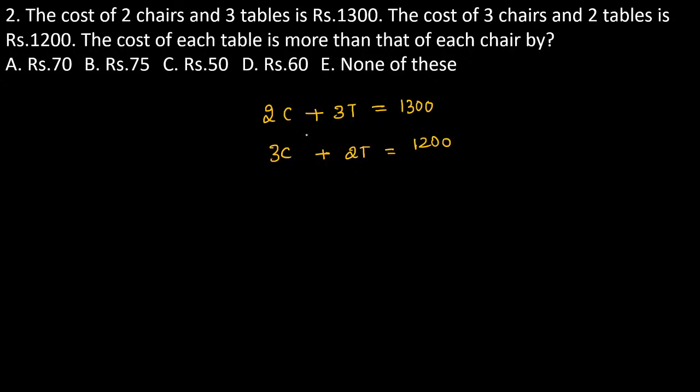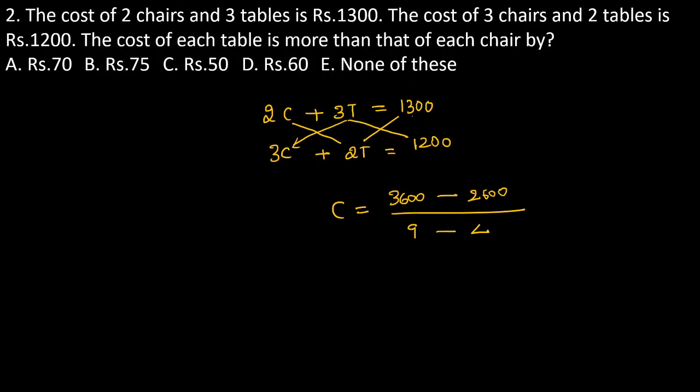Now see, first you just find the value of C. If you want the C value, multiply these two numbers first of all. 3 into 1300 is exactly equal to 3900, minus, again multiply these two numbers, 2 into 1200, the value becomes 2400. Divided by, you start here, multiply these two numbers: 3 3s are 9, minus, multiply these two numbers: 2 2s are 4, guys. Now the resultant is exactly 1000 divided by 5, the resultant is equal to 200.